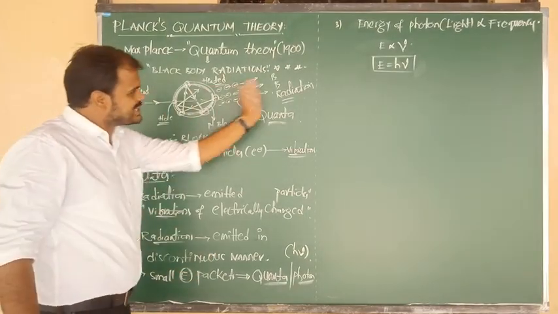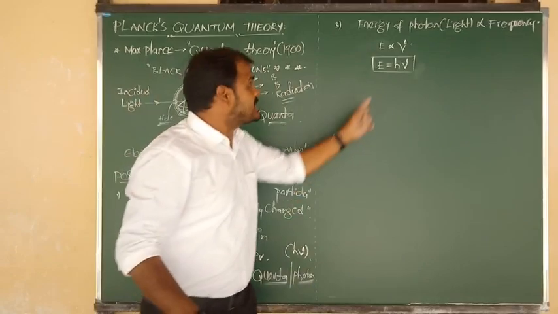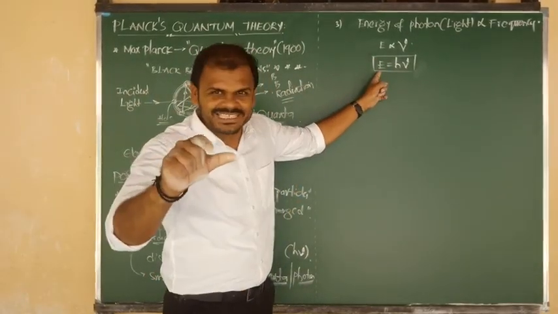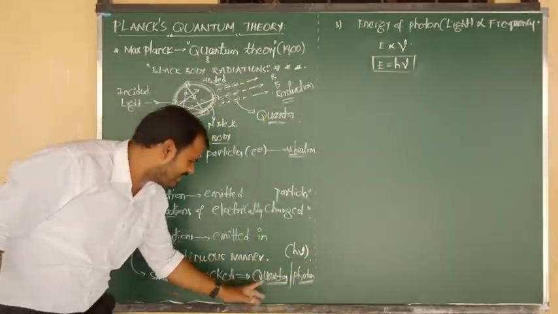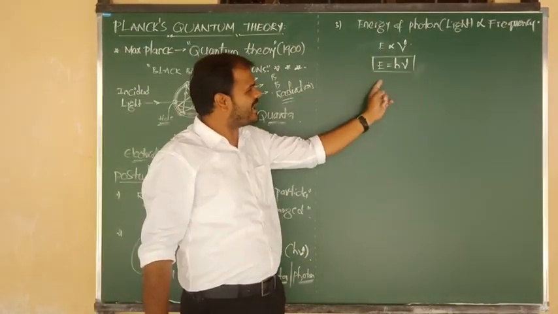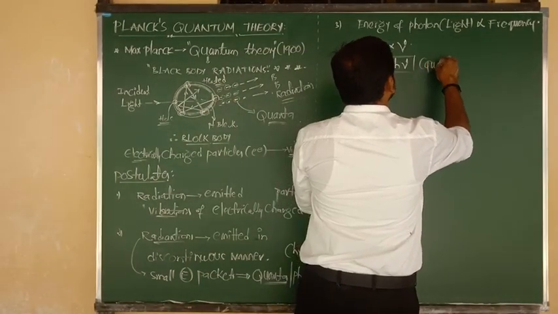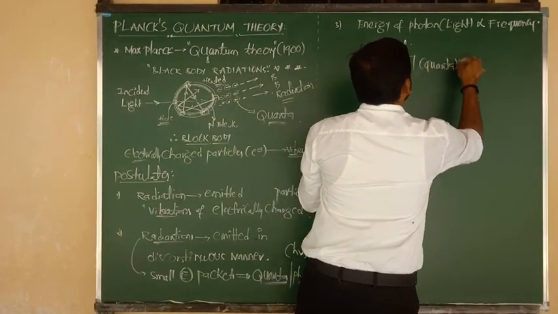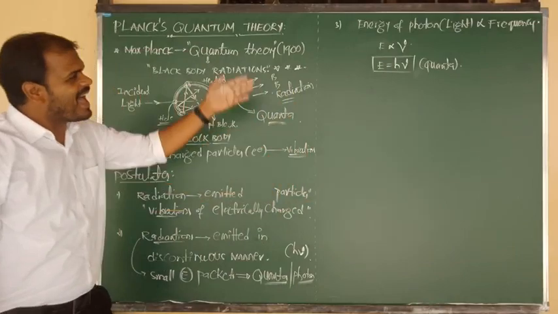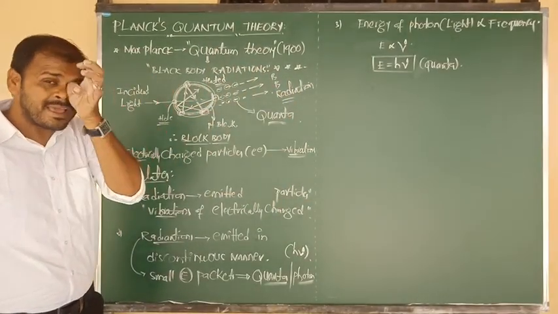Radiations are emitted in the form of small energy packets. So the energy packet is E, energy equals h nu, which is quanta. Such small energy packets are known as h nu. The meaning of h nu is quanta. Again from that also we are getting the same meaning.